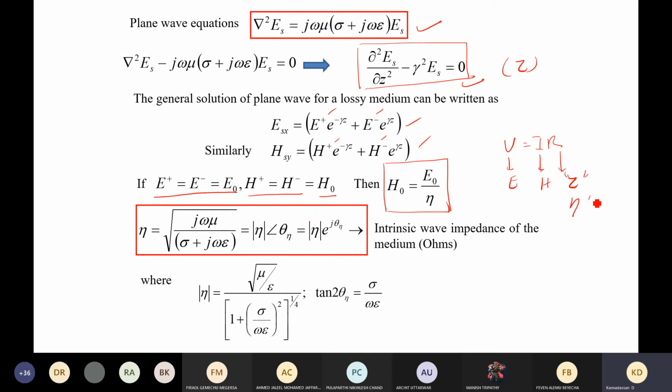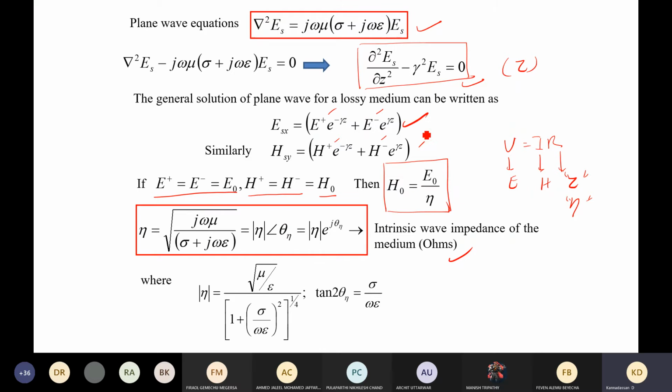In this case we use eta as the variable to describe the impedance in space. This also takes the same value, ohm itself.